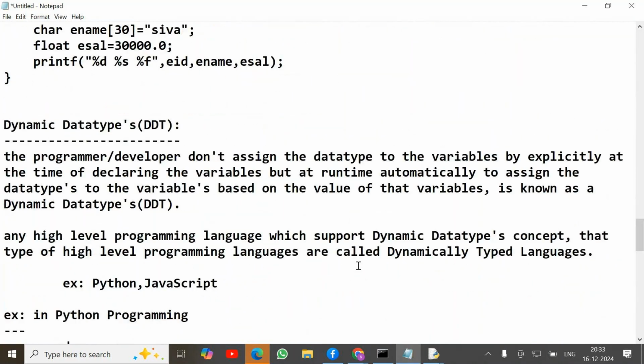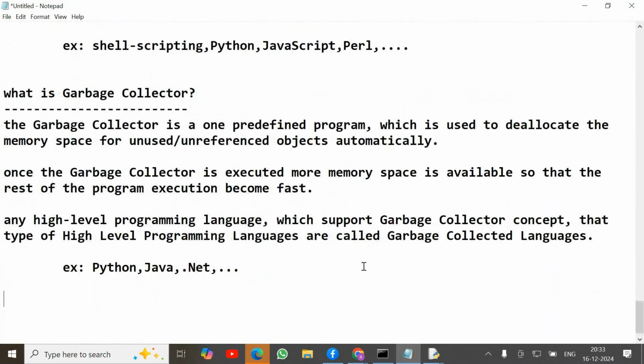I have a question. This garbage collector is a predefined program. So when does it run? Before running any code, or after running the code? Once our program execution is over, internally this garbage collector is activated. The garbage collector goes to that particular program's memory location, and whatever unused objects are available, those objects are deleted by the garbage collector after executing the program. Okay, got it. If anyone has any doubt, please clarify your doubts.